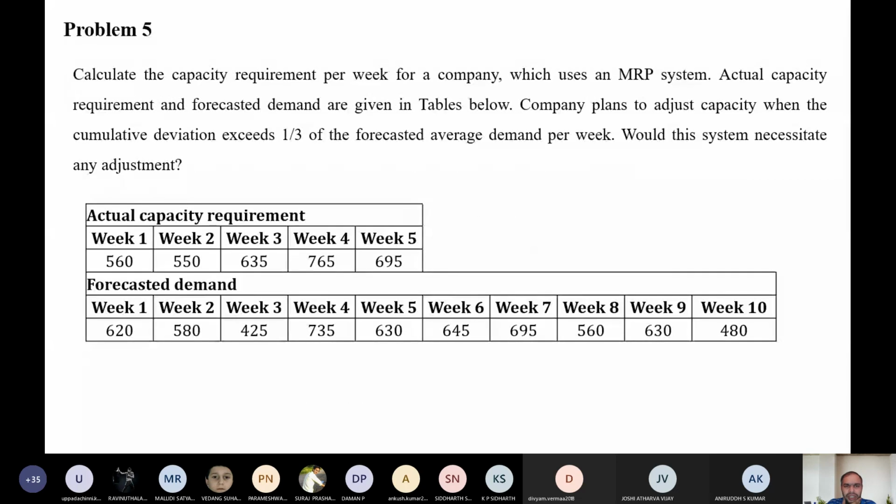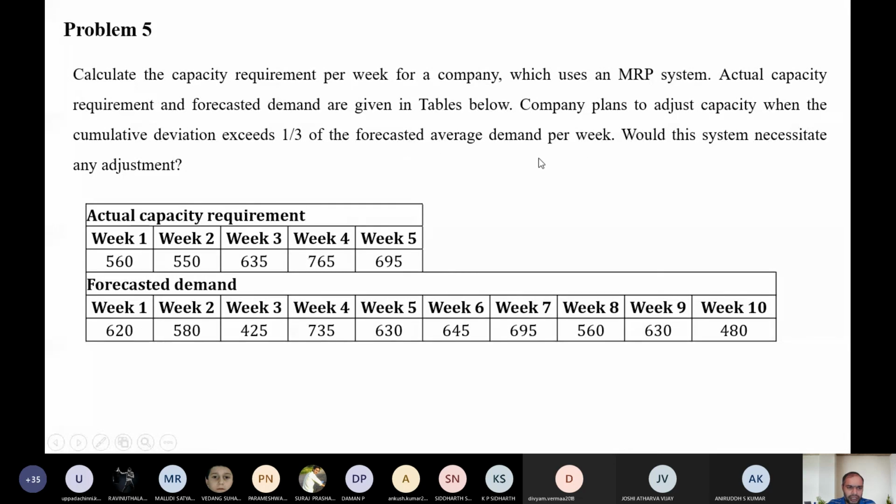The next problem is about the MRP system. Here for the first 5 weeks they are given the actual capacity required. For the first weeks it's 560, 550, 635, 765 and 695. They are asking us to adjust the capacity if the forecasted cumulative deviation exceeds 1/3 of the forecasted average demand per week.